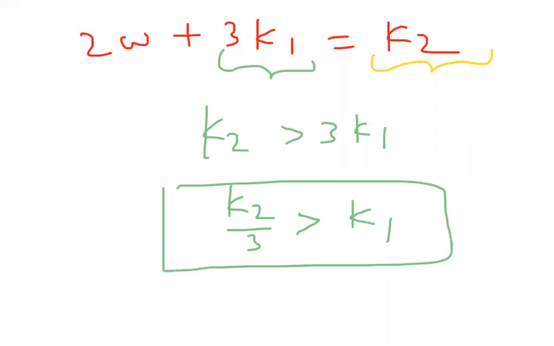I hope you understood how to handle this problem better. You have to take care how to handle the different situations. We got the final expression like that. Many students think K2 and 3K1 are directly proportional. No, they are not equal. K2 is equal to 3K1 plus something, which means K2 is greater than 3K1. This is how to take care in these model problems.